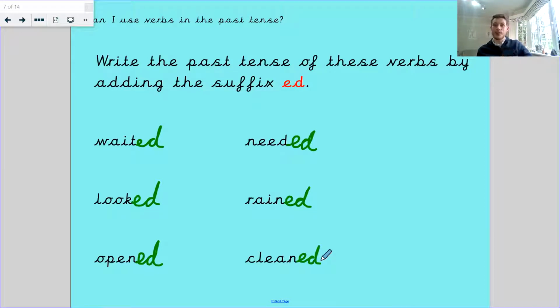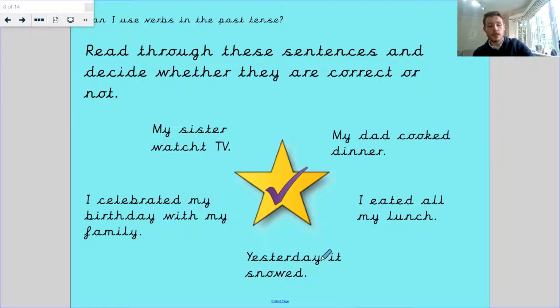And it sounds like I'm saying, oh, I looked over there, but it's actually looked, and it's a d sound. Doesn't mean that we say it as a d, but when we write it, it's an e and a d. So I'm going to read through these. Remember when we did it last week, we moved it into the start, whether it was right or wrong. We left it where it was. It would bounce back if it was wrong. So we're going to say whether it's correct or not.